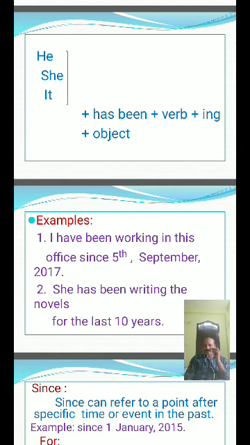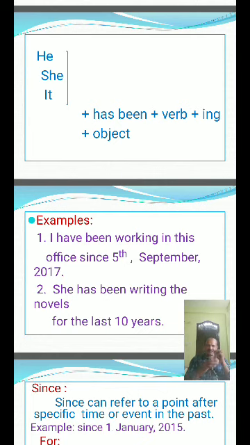But you see, the activity started long ago and is still in progress. Still in progress means the continuity is there. Time is going on. So if you know the starting point of time, then we use since. If you don't know the specific time or date or time point when the activity started long ago, we use for.